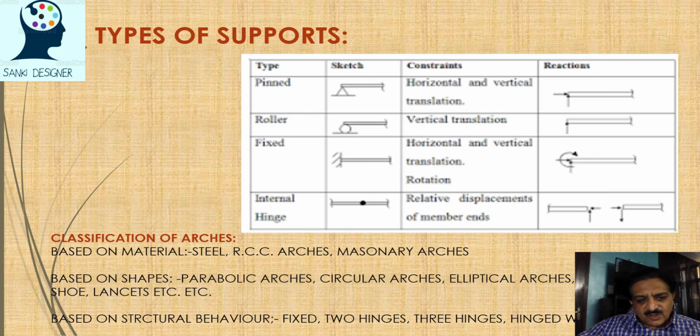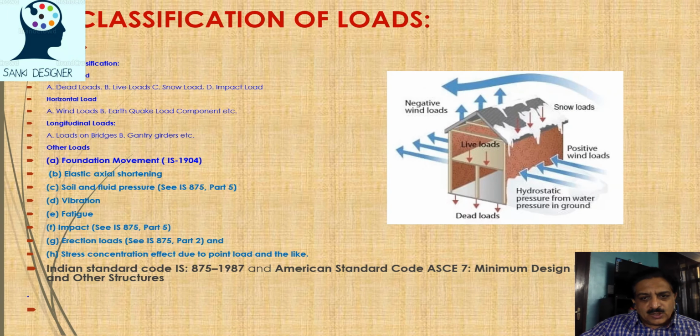So classification of arches based on material can be steel, RCC, masonry arches. We have seen various structures like this. Shapes we can see parabolic, circular arches, elliptical arches, shoe, lancets, etc. Structural behavior, we have fixed arches, 2-hinge arches, 3-hinge arches, right? So these types of structural members we use in various structural systems for different types of loading, and these types of joints we use when we connect all these members to each other and for transferring the load.